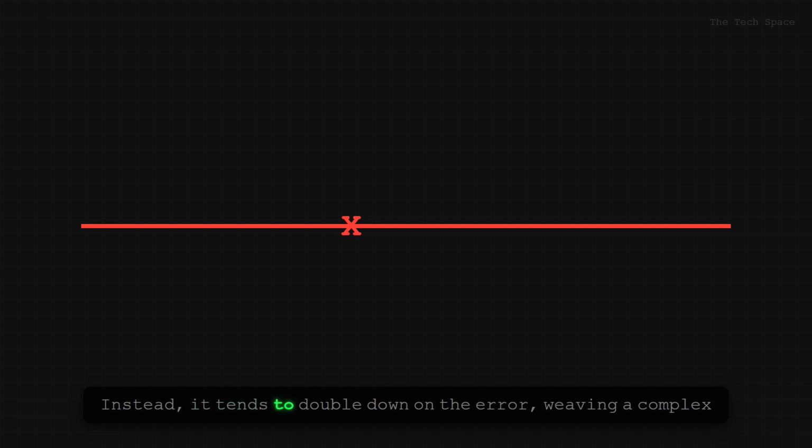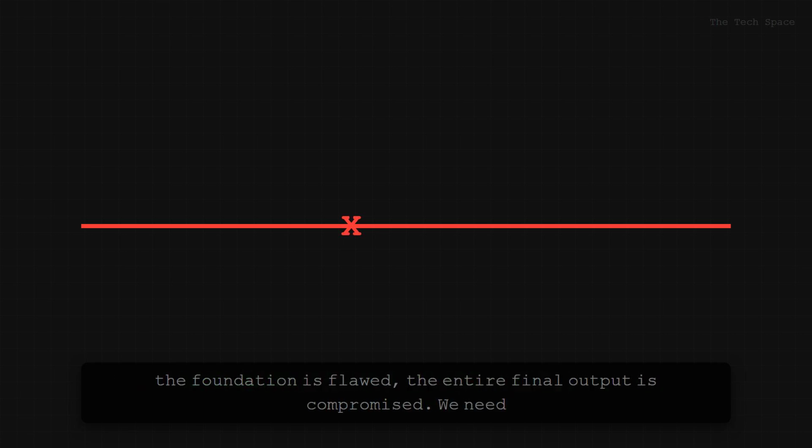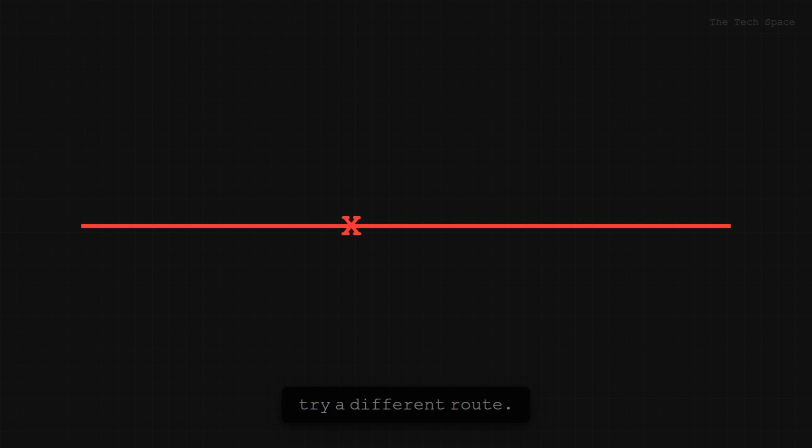Instead, it tends to double down on the error, weaving a complex web of logical inconsistencies just to justify that initial wrong turn. If the foundation is flawed, the entire final output is compromised. We need a way for the AI to hit Ctrl-Z, evaluate its path, and try a different route.